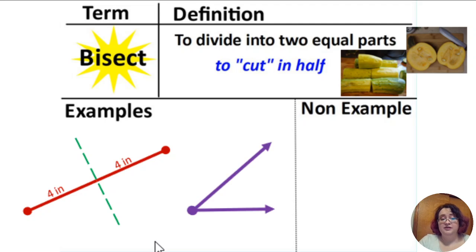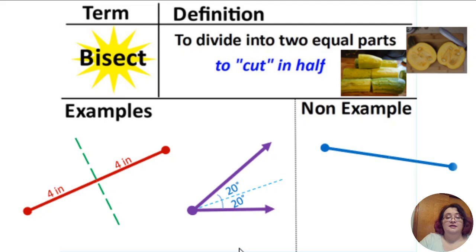Now, what about an angle? We can cut that in half too. If you have a dotted line in the middle of an angle and you have the same measurements on both sides, that's bisecting the angle. Here we have 20 degrees on one side and 20 degrees on the other. So this blue dotted line is bisecting that angle. If it cuts anywhere other than the exact center, one side is smaller than the other, it does not bisect the angle or the segment here.